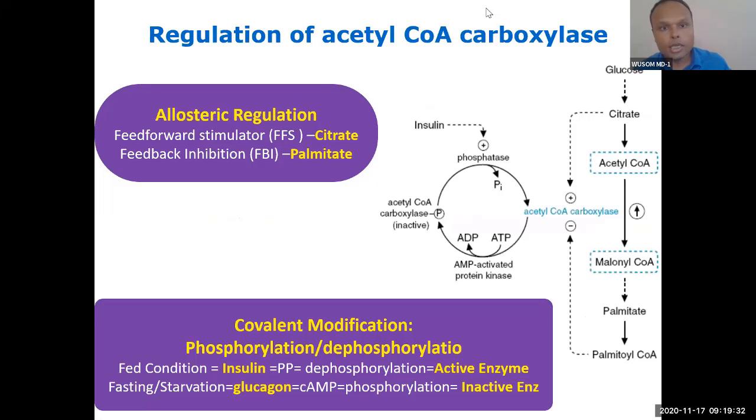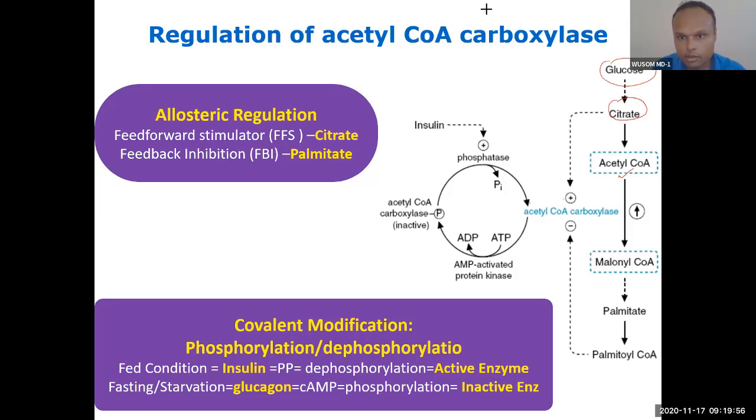So let's talk about regulation. Regulation of this acetyl coenzyme A is very easy. We have already done the regulation. So you know, from glucose, citrate is formed in mitochondria, and citrate has a two-fold function. One is production of acetyl coenzyme A, and the other is activation. First you can see it activates, then it will produce acetyl coenzyme A.